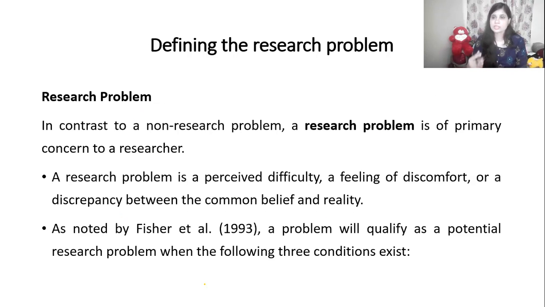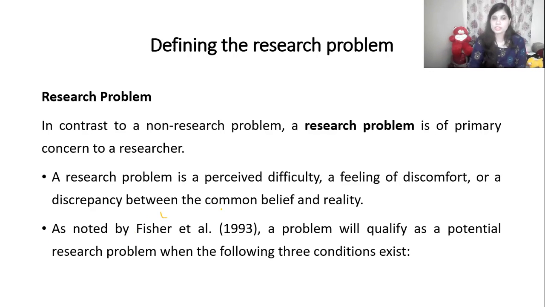So what is a researchable problem? A researchable problem is when you have a difficulty in taking a decision, or making a decision, or planning something, or you're feeling uncomfortable about something, or you want to know about something. That is called a researchable problem.